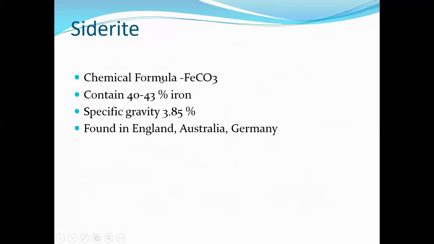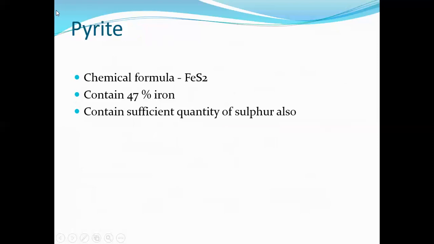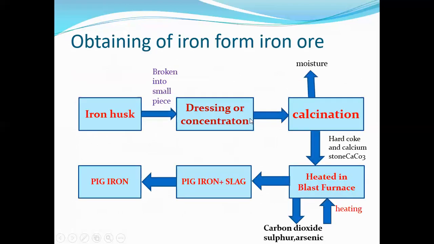Next one is siderite. The chemical formula of siderite is FeCO3. It contains 40 to 43 percentage of iron. The specific gravity is 3.85, found in England, Australia, and Germany. Next one is pyrite. The chemical formula is FeS2, containing 47 percentage of iron. It also contains some quantity of sulfur.